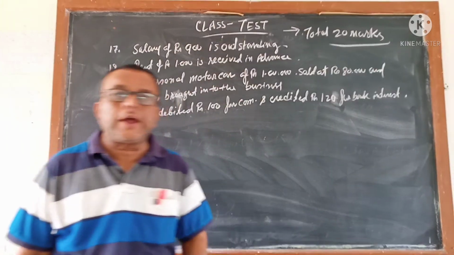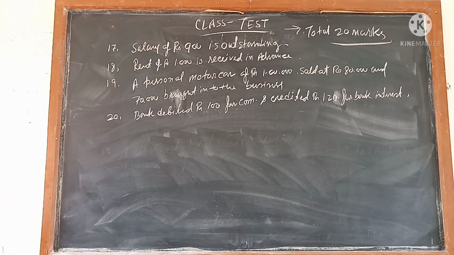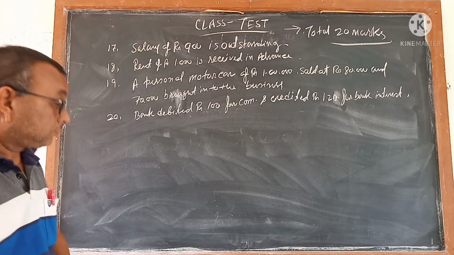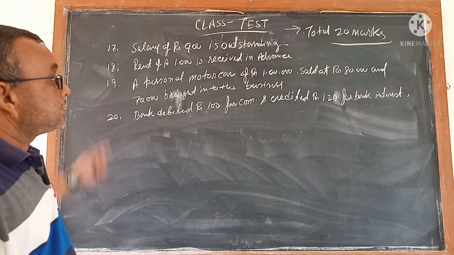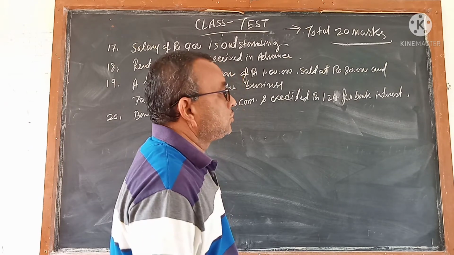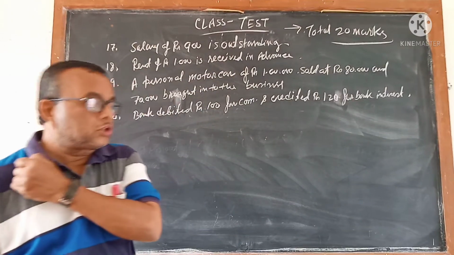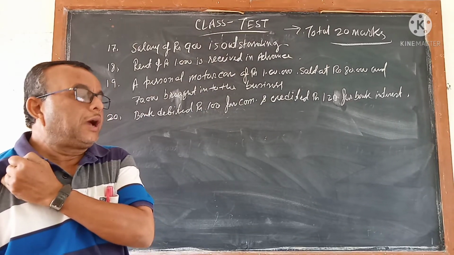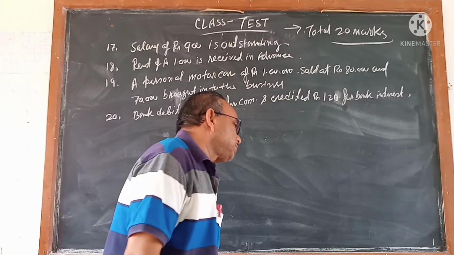So you should not avoid the test. This test is for the journal chapter as well as the journal proper chapter.